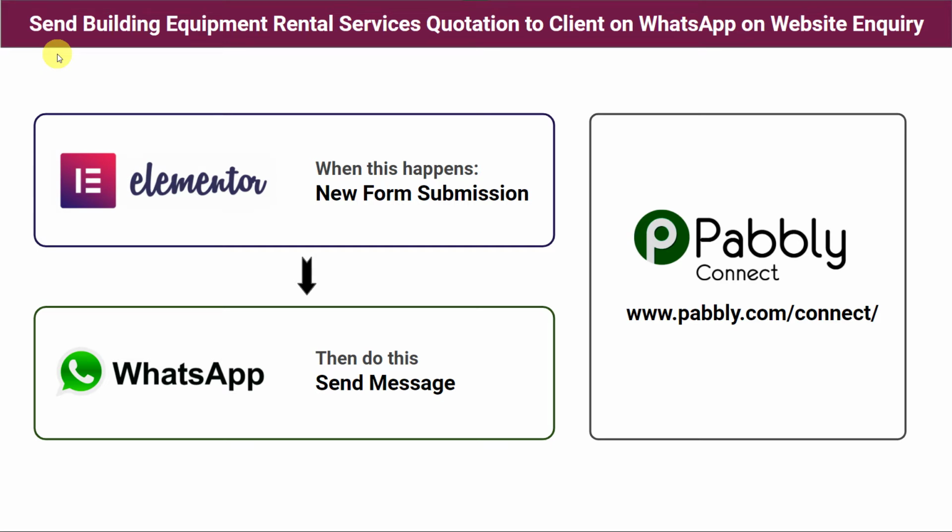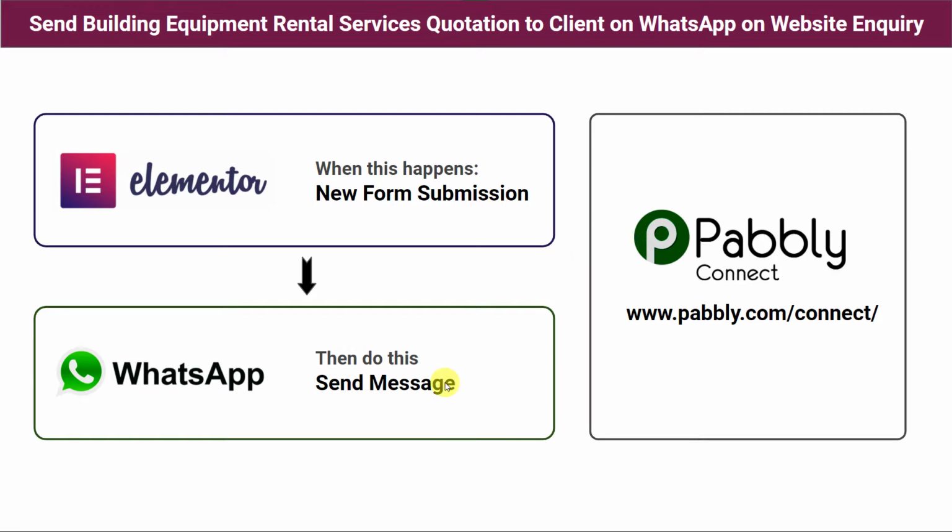Hello everyone. In this video, we are going to learn how to automatically send a building equipment rental service quotation to a client on WhatsApp on website enquiry. So let's take an example that you are a building equipment rental service provider and you are running a website online for the promotion of your business. You have already created an inquiry section in your website where you have an inquiry form for the customers. Now, you want that whenever a client fills that inquiry form from any source like website, social networking sites or personally, automatically your building equipment service quotation should be shared on their WhatsApp number.